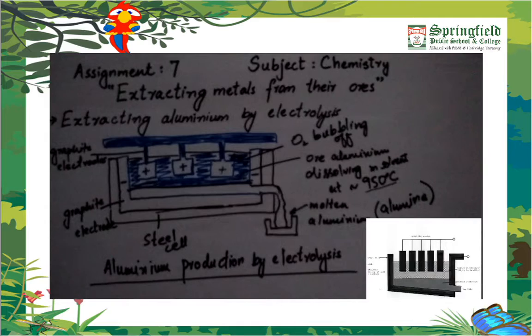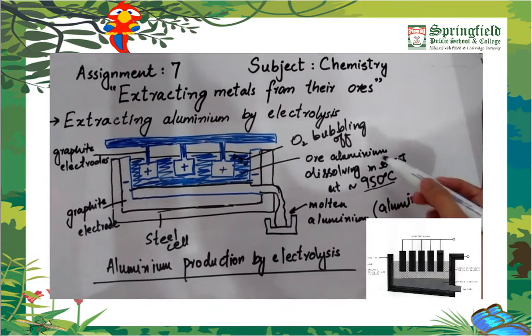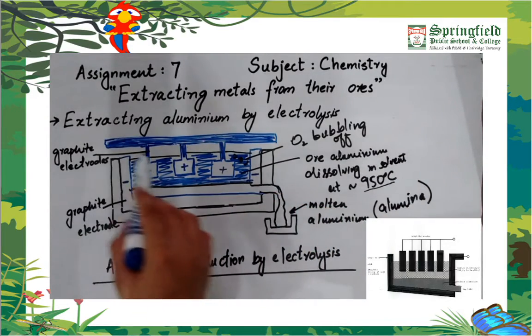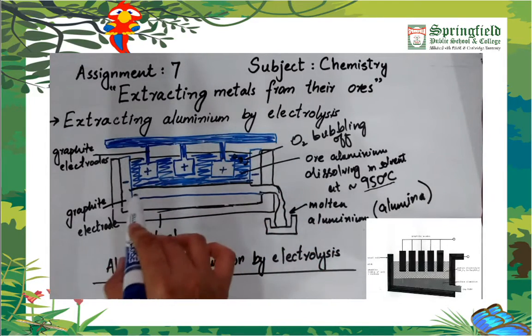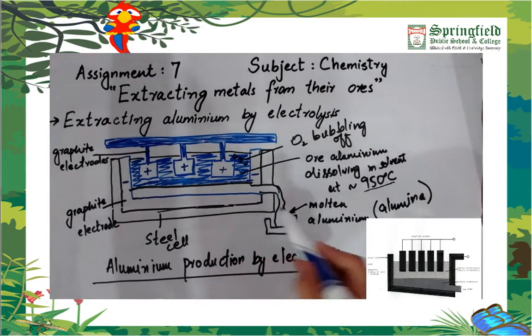And let's see how we can extract aluminium. As aluminium is a highly reactive metal, it forms stable compounds. Those stable compounds cannot easily be broken down, so we apply a very high temperature to let the aluminium dissolve in the solvent. That temperature is about 950 degrees centigrade. After that, we apply graphite electrodes, which are positive, and graphite electrode to the lining of the cell, which is negative. The outer lining of the cell is made up of steel.